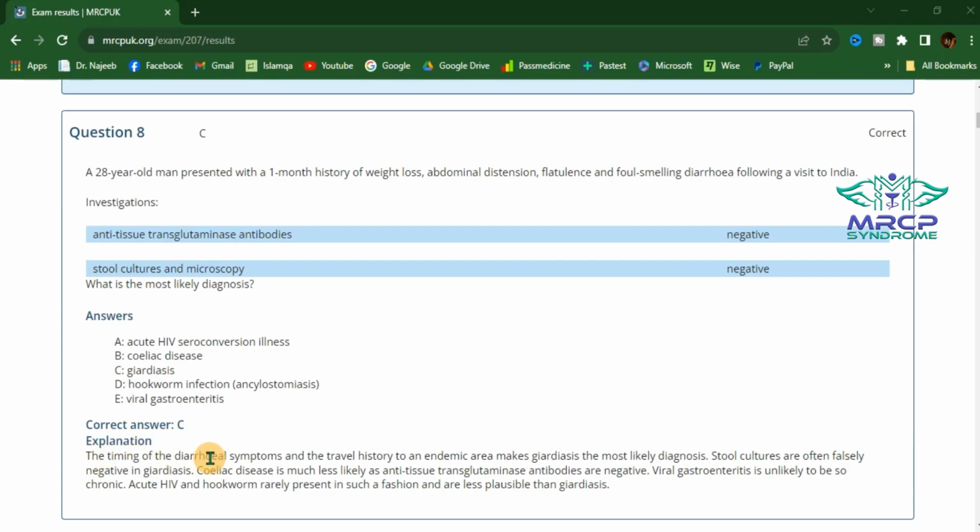The timing of the diarrheal symptoms and the travel history to an endemic area makes giardiasis the most likely diagnosis. Stool cultures are often falsely negative in giardiasis. Celiac disease is much less likely as anti-tissue transglutaminase antibodies are negative. Viral gastroenteritis is unlikely to be so chronic. Acute HIV and hookworm rarely present in such a fashion and are less plausible than giardiasis.